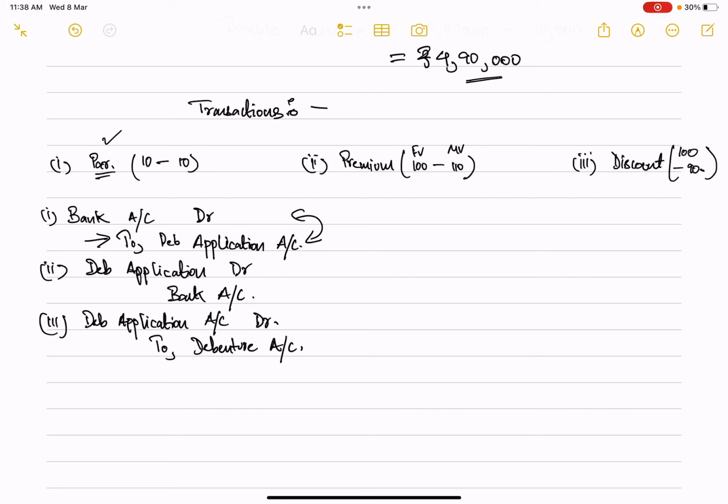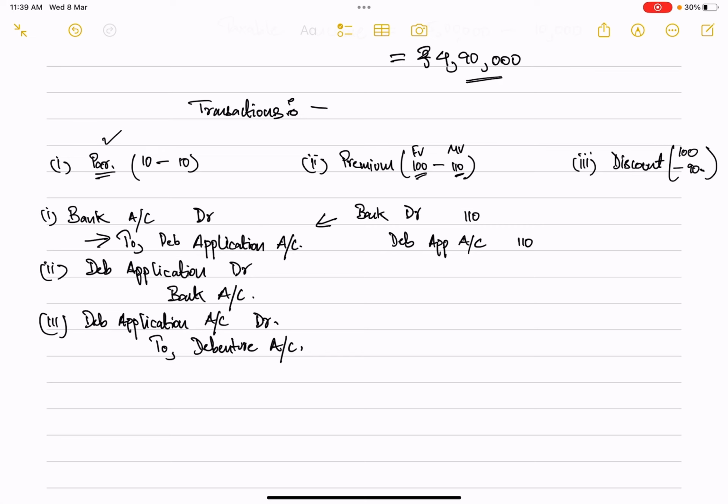Now for the case of premium, the first entry will be the same, that is, bank account debited to debenture application, because you will be receiving applications here also. So bank will get debited and debenture application account will get credited. Now what will be the value? For this case, 100 rupees was the actual value, but it is being sold at 110. So 110 rupees will be received during application.